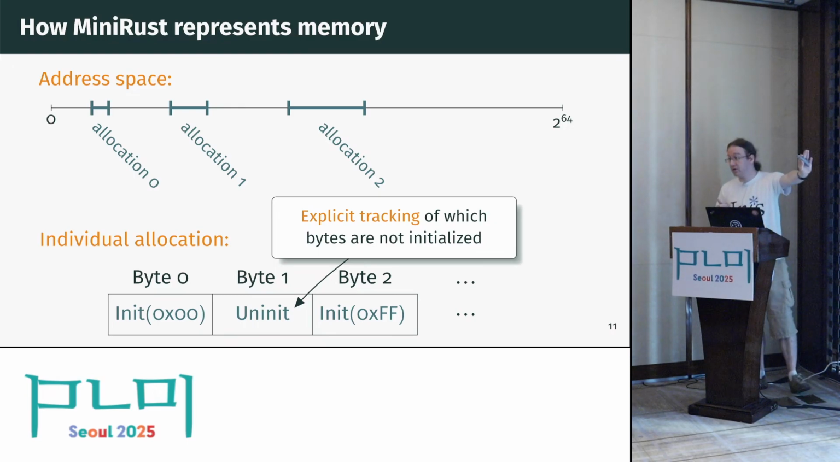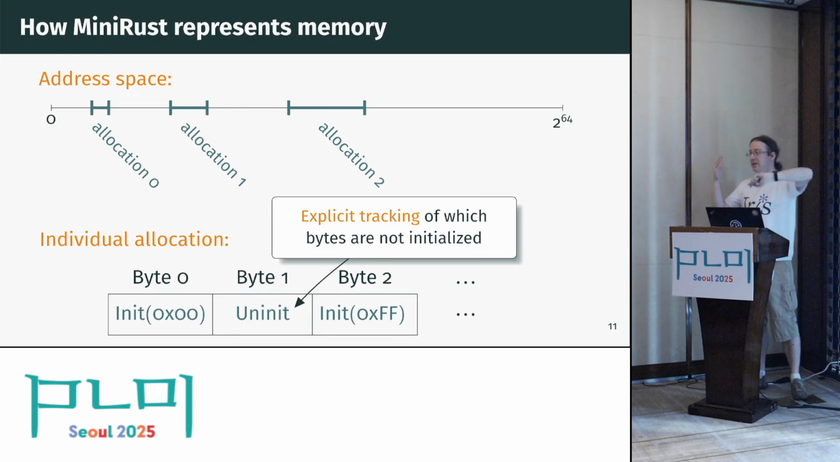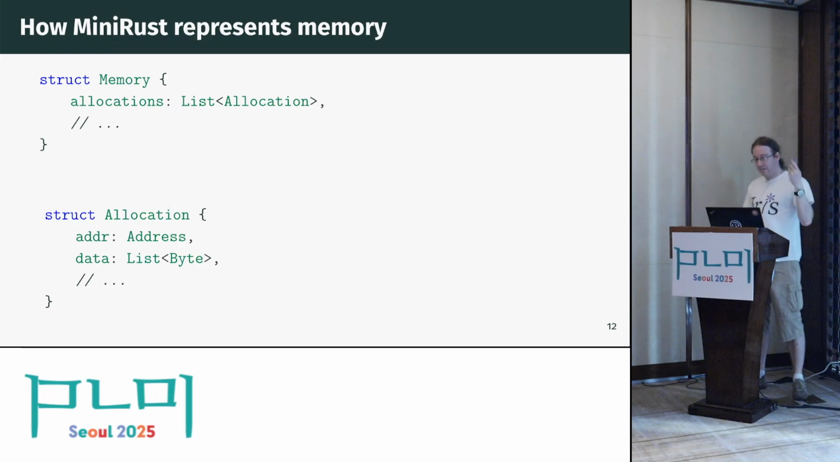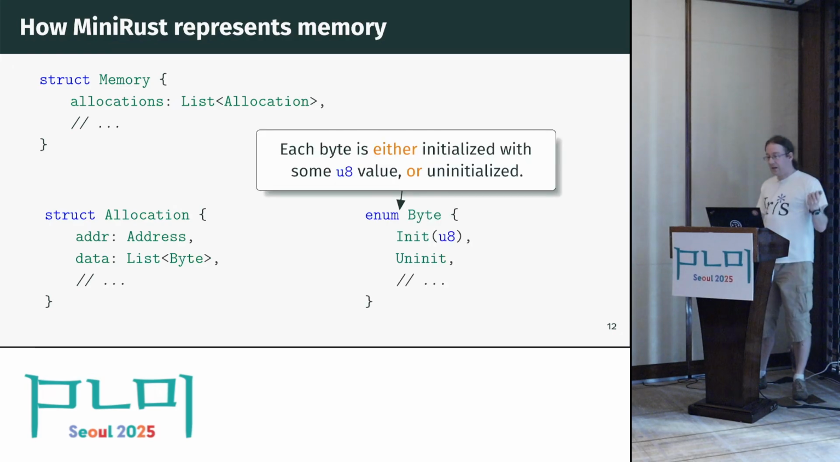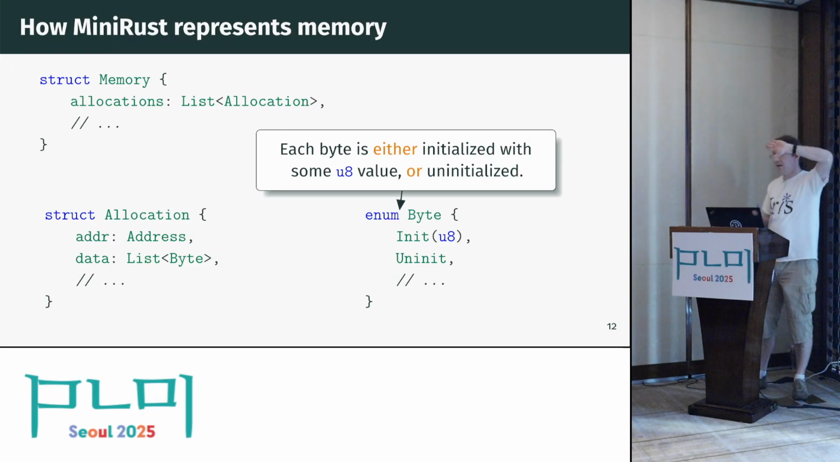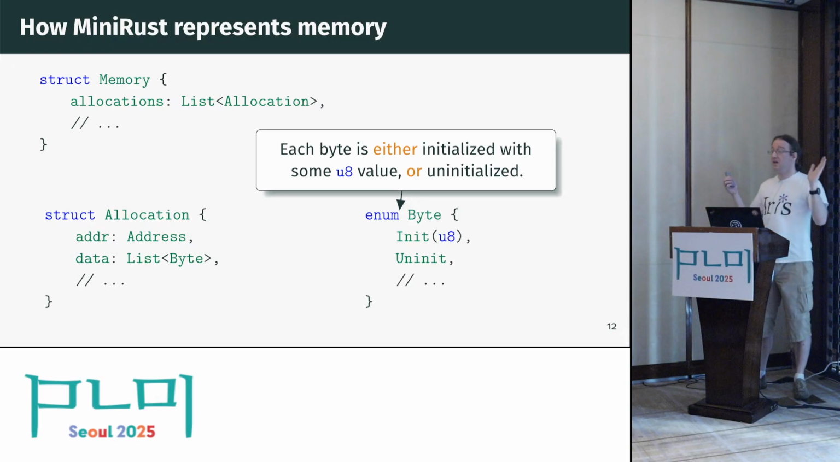So this is the picture version. And now, of course, this is not executable and it's not sufficiently precise, so we have to express this properly in MiniRust, and we can again do this with Rust types. Memory is a list of allocations. Every allocation has a base address and a list of bytes, and every byte is either initialized or uninitialized. And this is an enum type, but Rust programmers will understand what exactly this means, and there's no ambiguity. So this is our idea of memory.